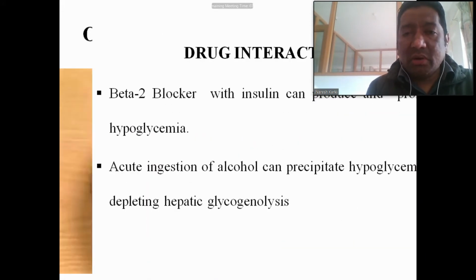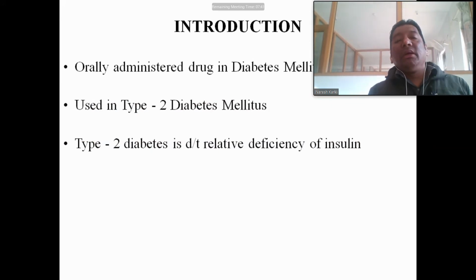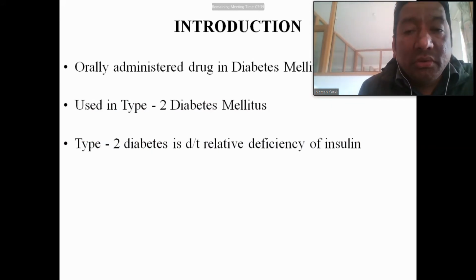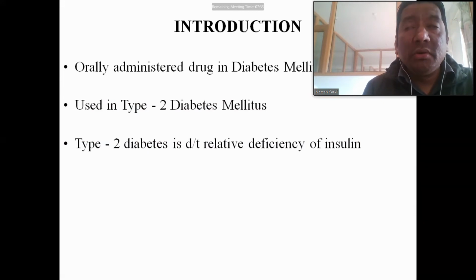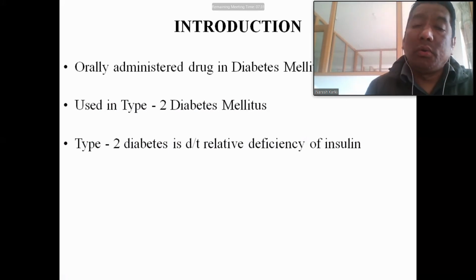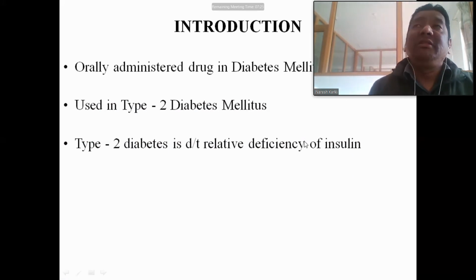Okay, so what are the oral hypoglycemic drugs? Introduction. These drugs are orally administered drugs in diabetes mellitus. Insulin is given by the parenteral route, but the oral hypoglycemic drugs or anti-diabetic drugs are given by the oral route. They are used in type 2 diabetes mellitus. Why are they used in type 2 diabetes mellitus?